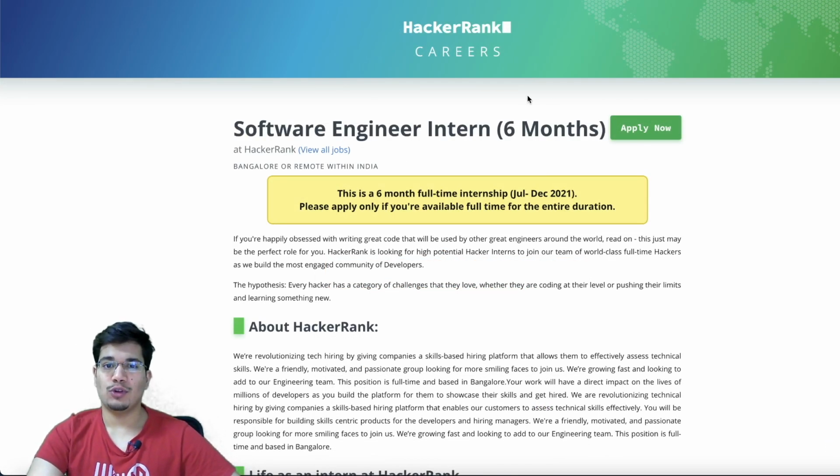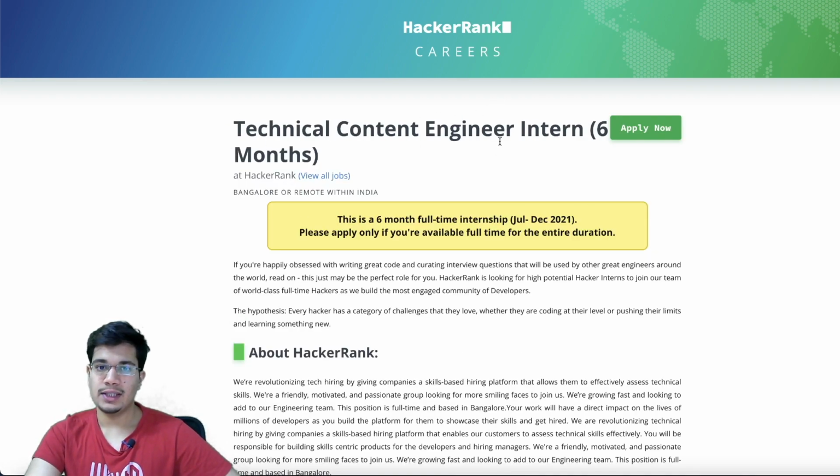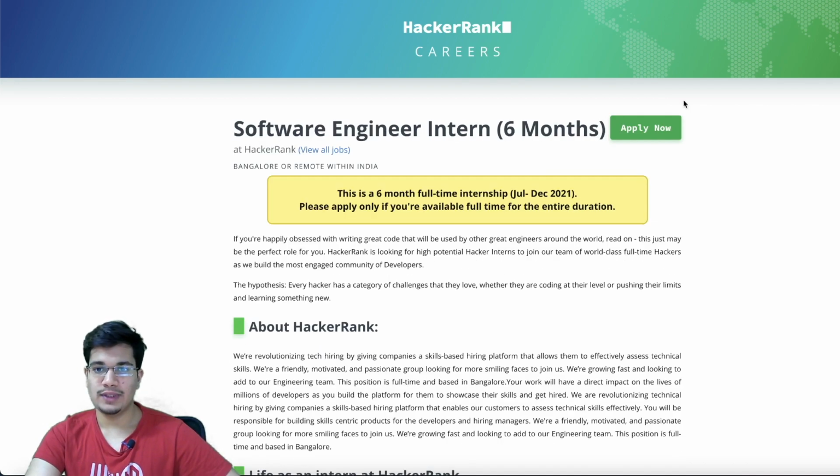Okay, so the next position is from HackerRank, and you must have already heard of this platform and used it as well for your preparation. So there are two openings from HackerRank. First is for a software engineer internship, and the second one is for a technical content engineer internship. So let me just go through both of these one by one.